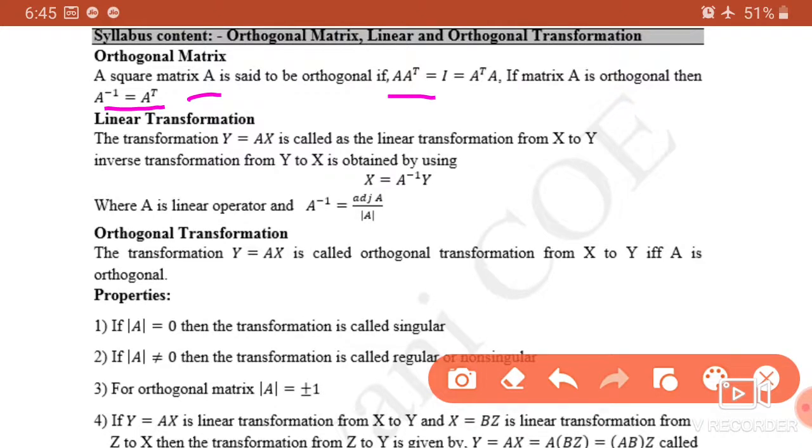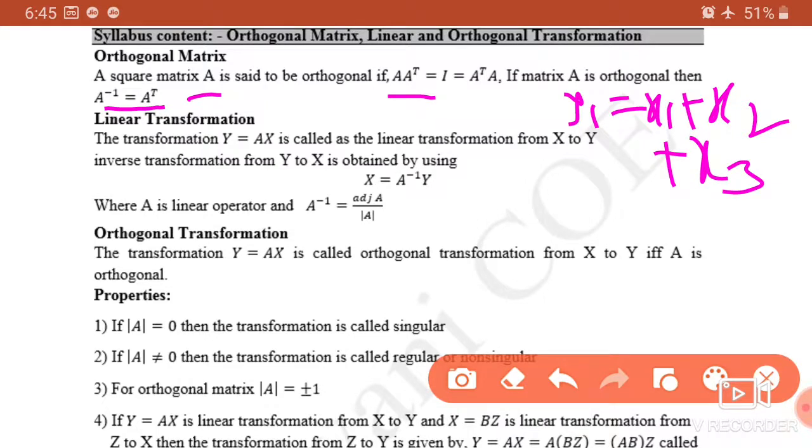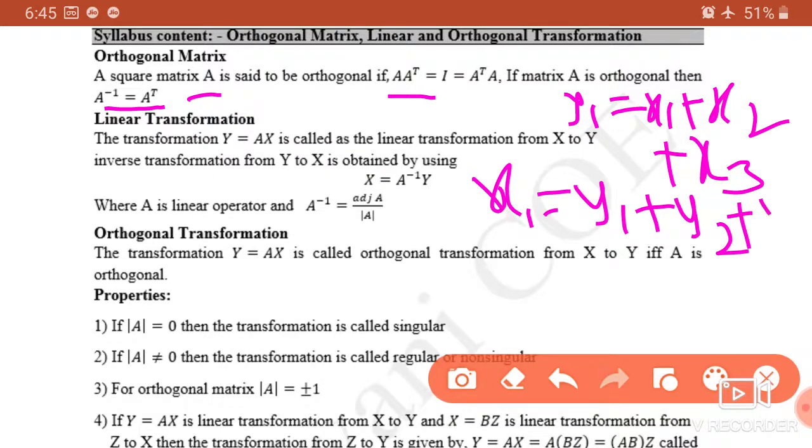Okay, next is linear transformation. Linear transformation means if we have y1 expressed in terms of x1 plus x2 plus x3, and if we change this transformation and x1 is expressed in terms of y1 plus y2 plus y3, then this is called as linear transformation. Coefficient may be anything. Power of y is 1, so linearly we are going to transform from y into x or x into y with the help of some matrix.